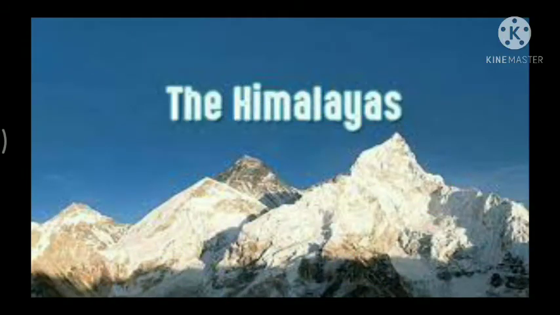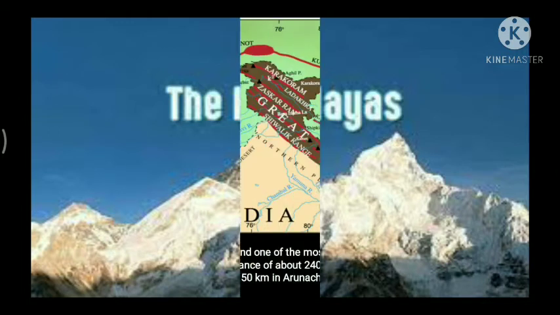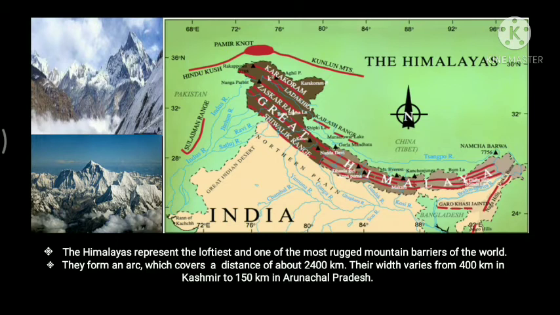The Himalayas, geologically young and structurally fold mountains, stretch over the northern borders of India. These mountain ranges run in a west-east direction from the Indus to the Brahmaputra.